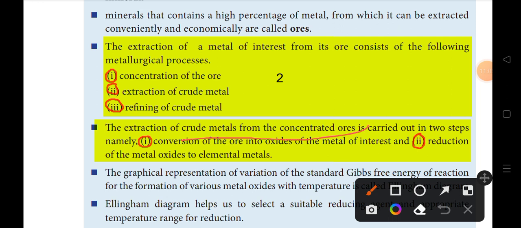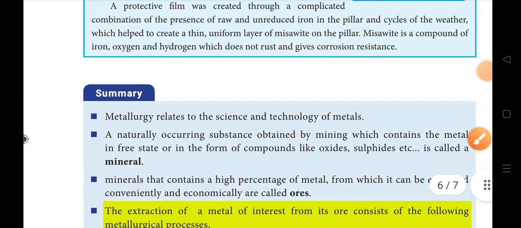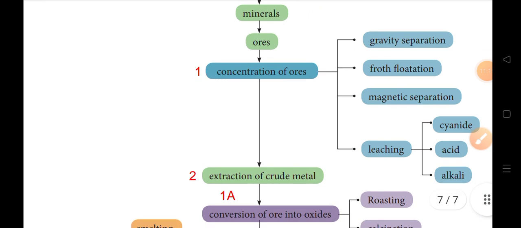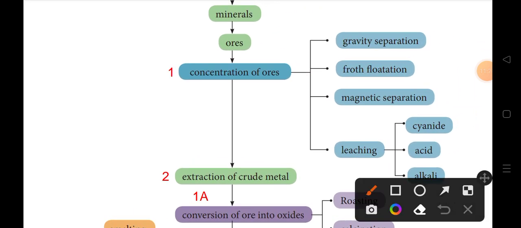That is also a possible 2 mark question. Answer is in page number 19.